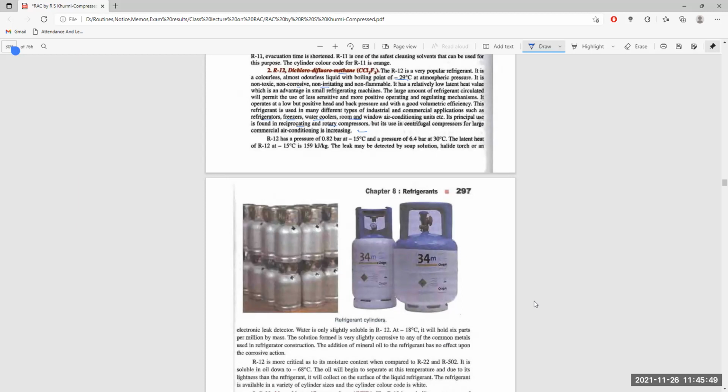Now, water is only slightly soluble in R12. At 18 degrees centigrade, it will hold 6 parts per million by mass. The solution formed is very lightly corrosive. It is slightly corrosive to any of the common metals used in the refrigerant system. The refrigerant has no effect on carbon. So it is comparatively low, but with some extremely small corrosion effect over the metal itself.